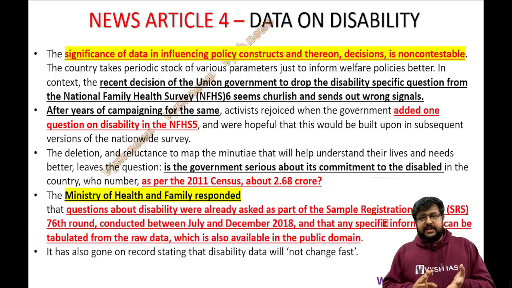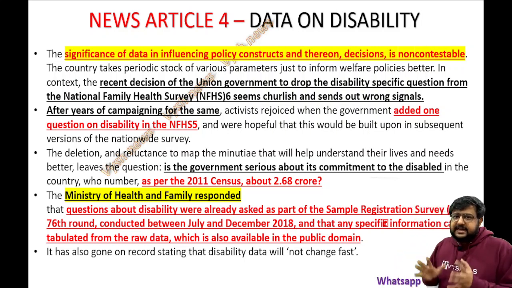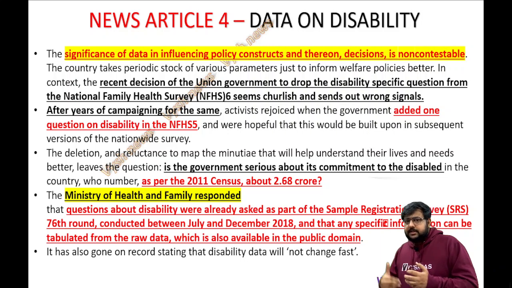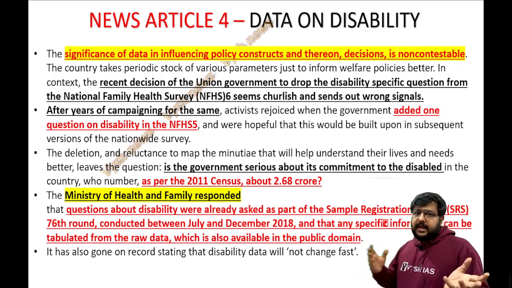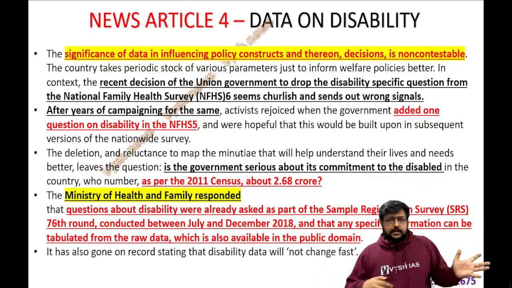You have to give schemes, free ration, medical, everything. Data should be there, right? That's why the government keeps taking your data. And they're linking Aadhaar with the PAN and the bank account, so that everything is linked. So that data is there.